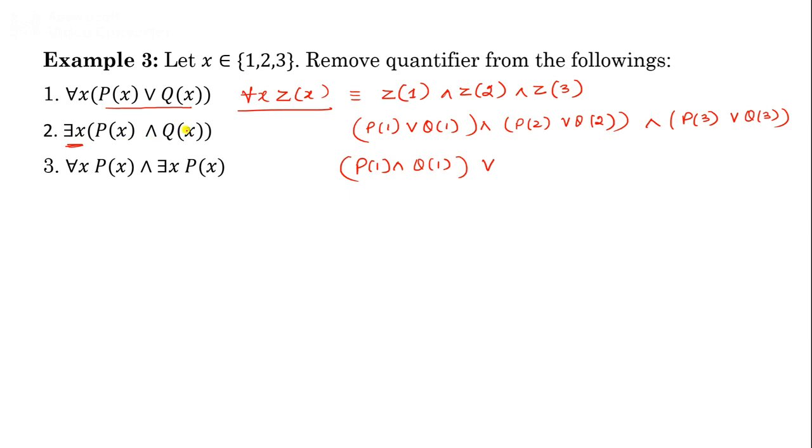To understand this one, similarly assume again this is ZX. So first there exists X ZX, you will write Z1 or Z2 or Z3, then you will replace Z1 with this one, Z2 with this one, Z3 with this one, and so on.